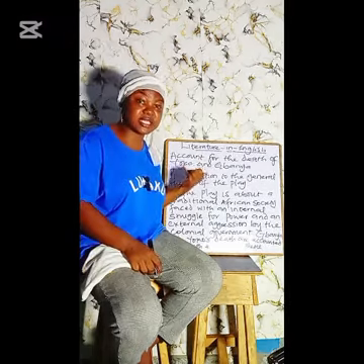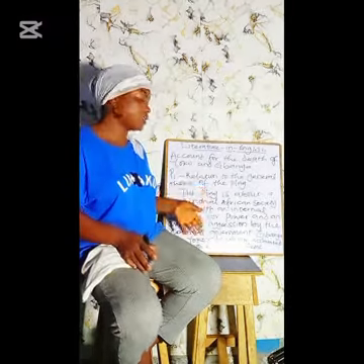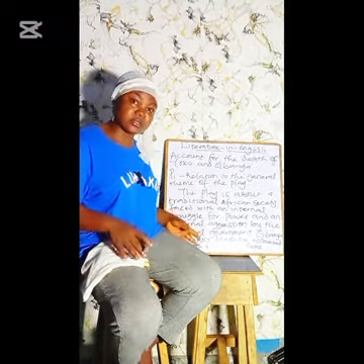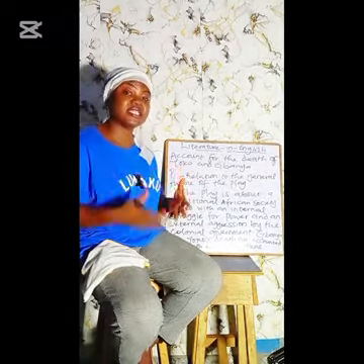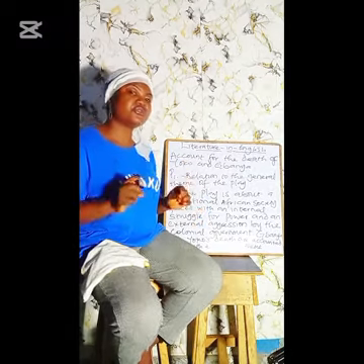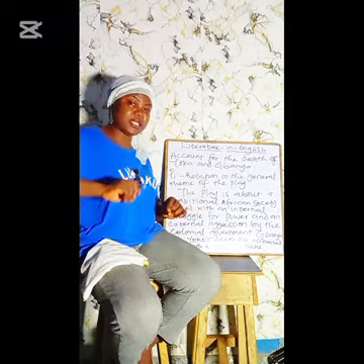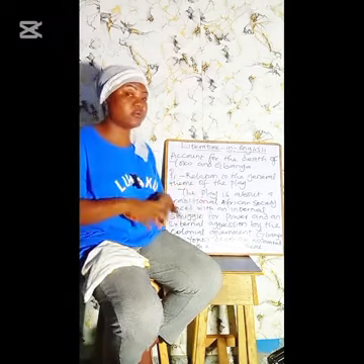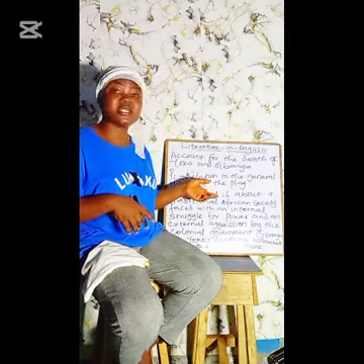Now let us use Let Me Die Alone as a yardstick, and this is me breaking down what you are expected to write in paragraph 1. Now you don't actually have to go this route, like write it this way, but make sure that at least if you are seeing any question, you are writing the general theme. Make sure you write the general theme in the play, or the general theme in the novel, or the general theme in the poem. All right, and you can write two things.